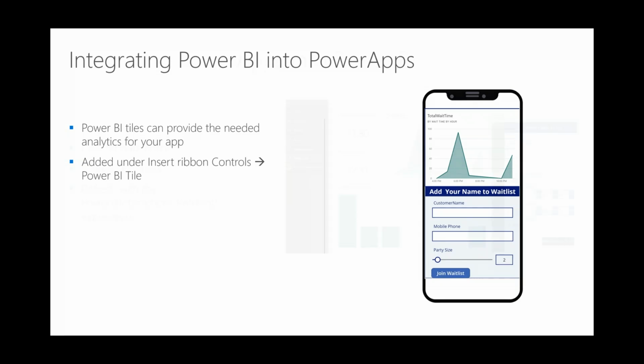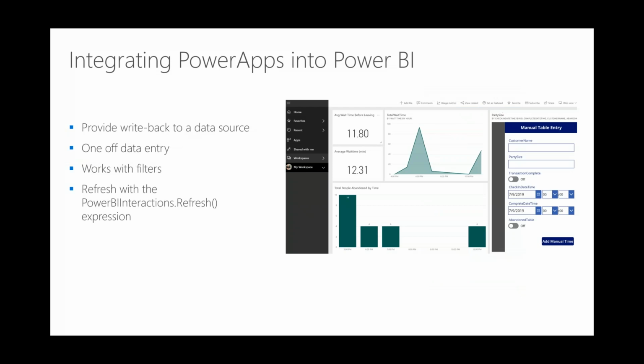Now the other way around answers a lot of things that Power BI can't do today. If you want to build Power Apps into your Power BI, it's making your data actionable. So in other words, let's imagine, for example, you're looking at a report for budgets, and you recognize that, hey, this number on this forecast is no longer correct. You can build a Power App that can write back to the underlying data source, and then ultimately change that data source and reflect that on a report. So if you have things like doing write-backs, where the static report is interesting, but I want to be able to change a number, PowerApps is a great way of doing it.